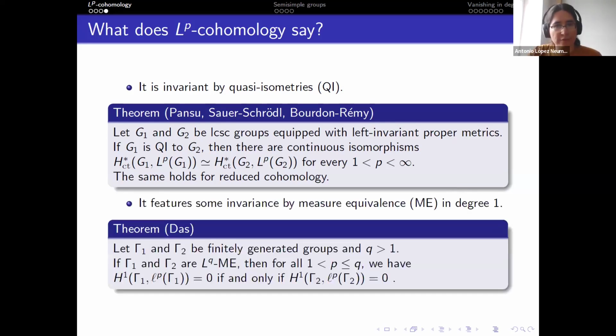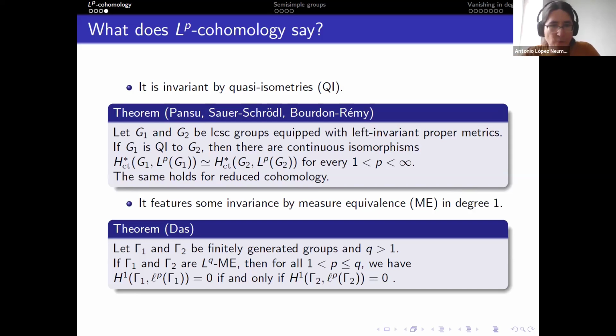Now, quasi-isometry has a measurable counterpart. I will not define this. The measurable counterpart of quasi-isometry is what we call measure equivalence. And it happens that LP cohomology has some sort of invariance by measure equivalence, but it's a weaker statement. And so it's only known in degree 1.